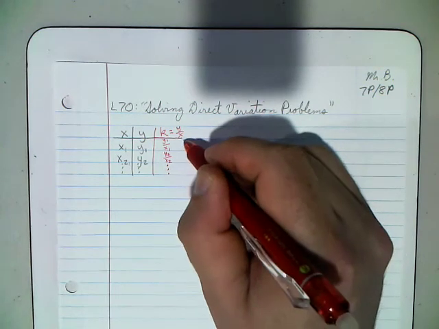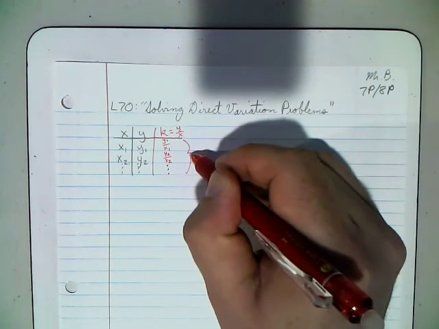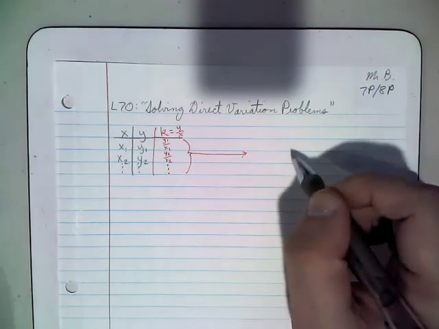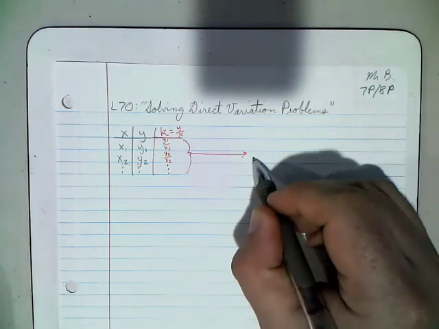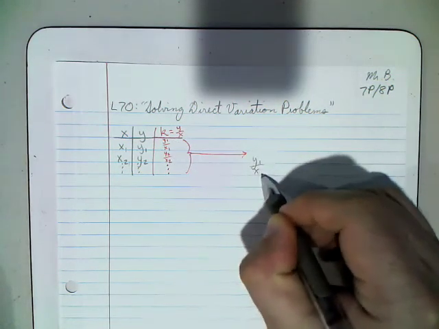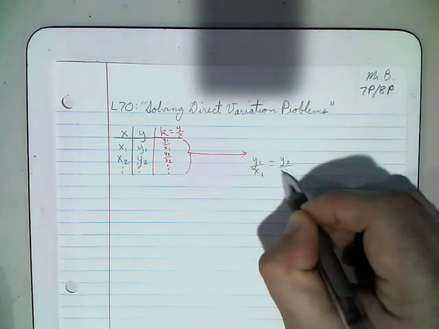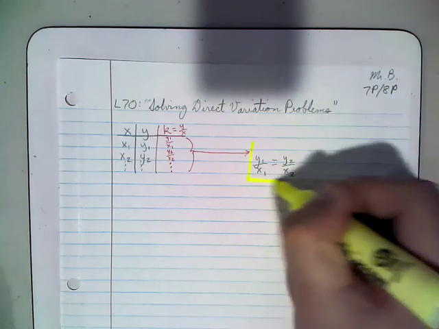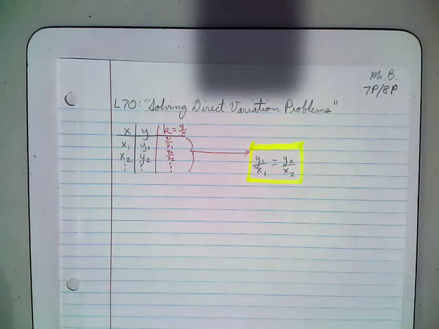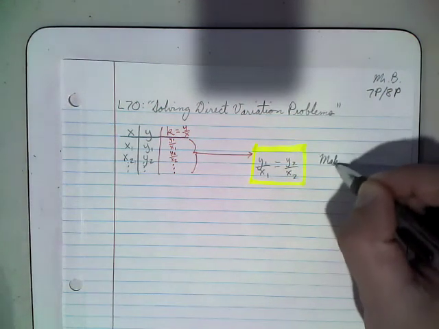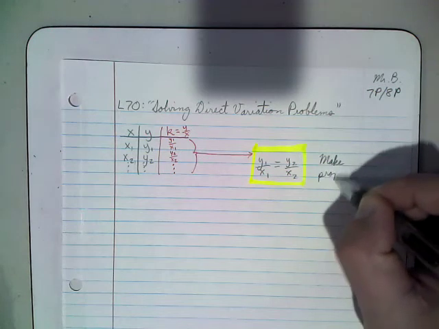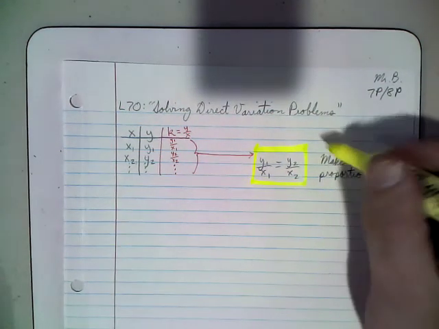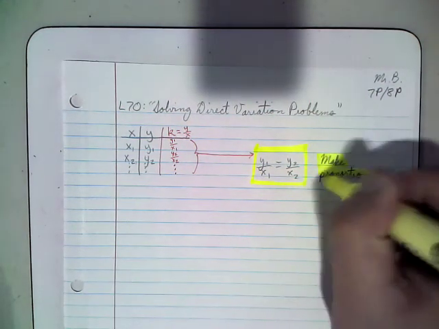So therefore, one of the things that we can do to solve direct variation problems is to use our values to construct a proportion. So one of the big things that we do when we have direct variation problems is we make proportions. That is one method of solving direct variation problems.